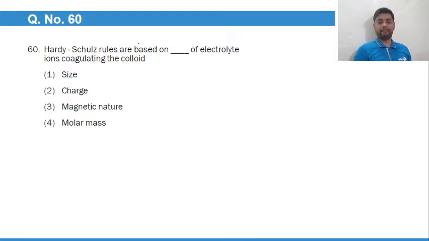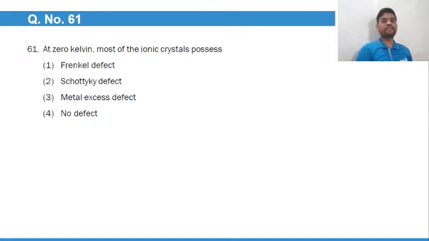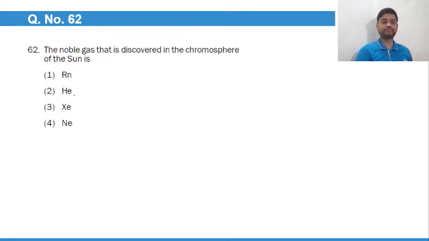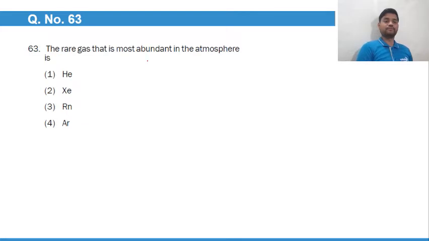Hardy-Schulze rule is based upon the charge of electrolyte ions coagulating the colloid. It has to be the charge of electrolyte ions. So 60, option number 2. 61. At 0 Kelvin, most of the ionic crystals do not have any defects. So no defects. The noble gas that was discovered in the chromosphere of the sun is helium. The noble gas that is most abundant in the atmosphere is argon.